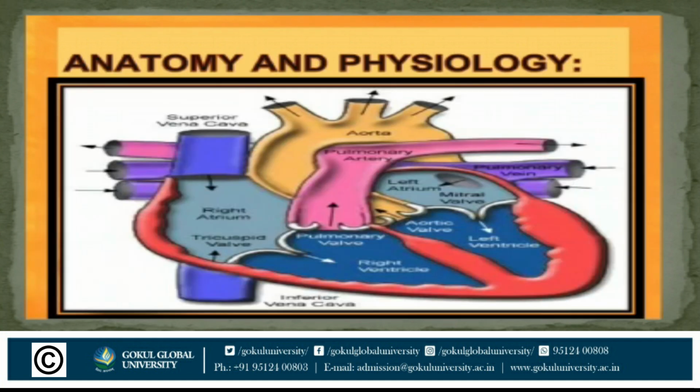Now we will see the anatomy and physiology of the heart. The heart is a muscular organ, roughly the size of a closed fist. It sits in the chest, slightly to the left of the center. As the heart contracts, it pumps blood around the body. It carries deoxygenated blood to the lungs, where it loads up with oxygen and unloads carbon dioxide, as well as the waste products of metabolism. This is the overview of the heart.